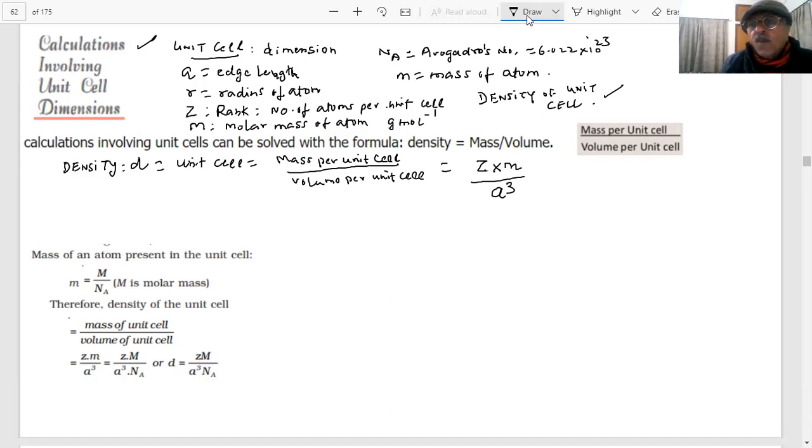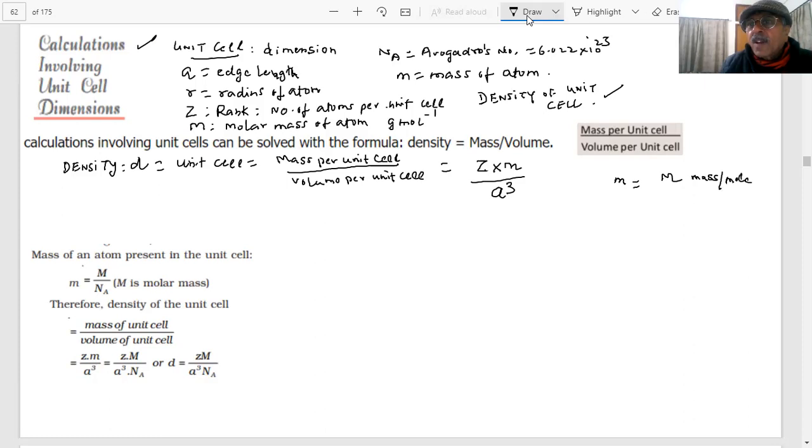Now, what is the relationship between M and this? How do you calculate the molar mass, student? M is nothing but the molar mass, the mass per mole.